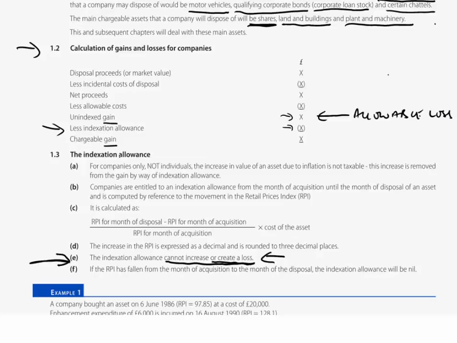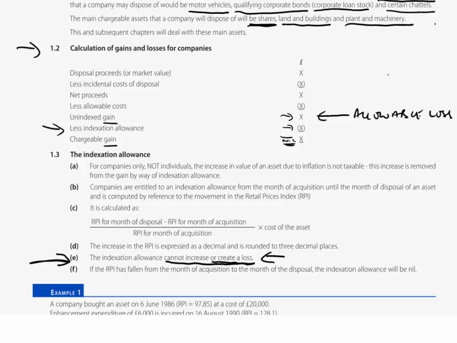The chargeable gain that would then arise at this point here would be, if you can see what I've written in there, nil. The indexation allowance can only bring down an unindexed gain to nil. So I repeat, indexation allowance, so far as corporate tax is concerned, and you only see it in corporate tax, cannot create nor can it increase a loss.